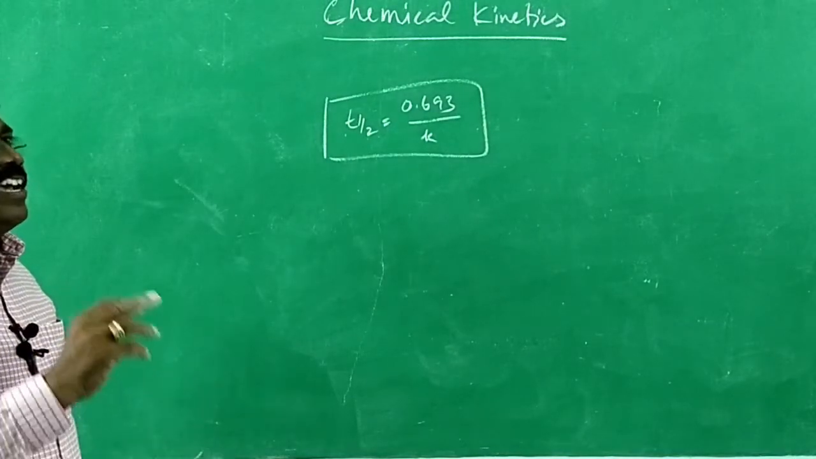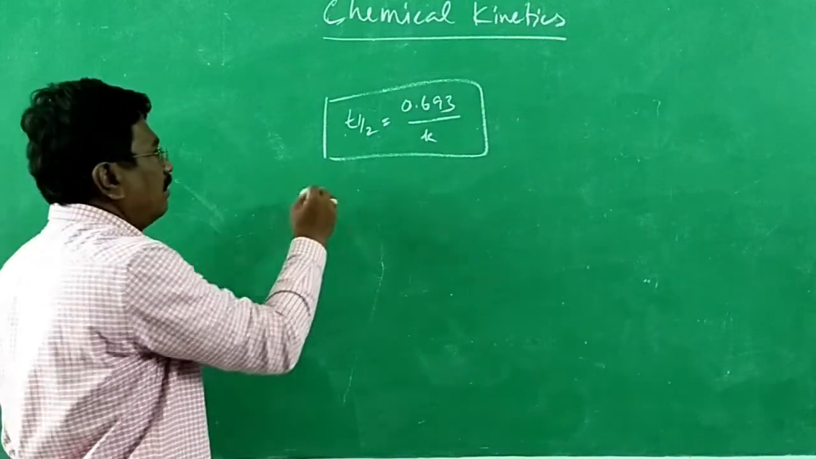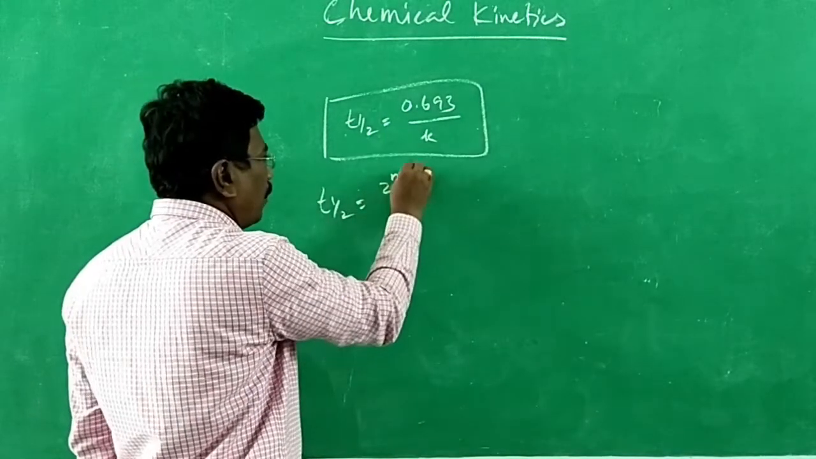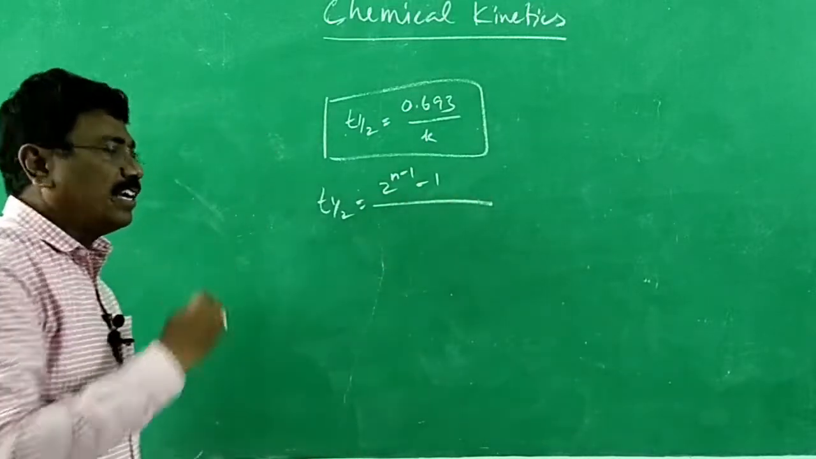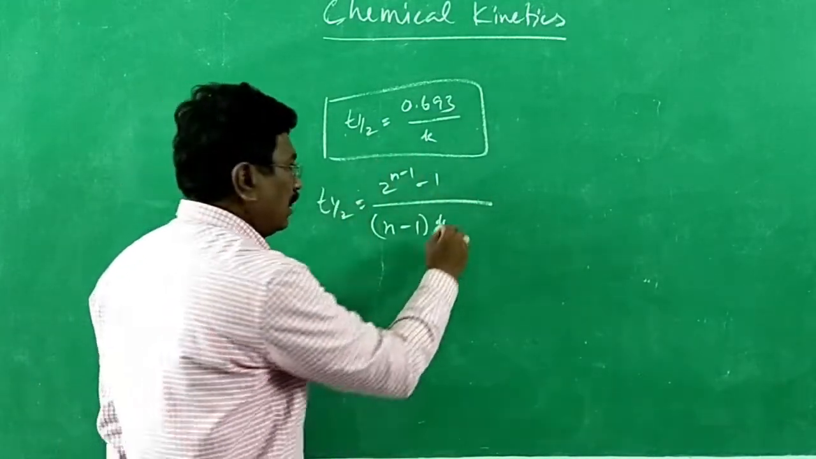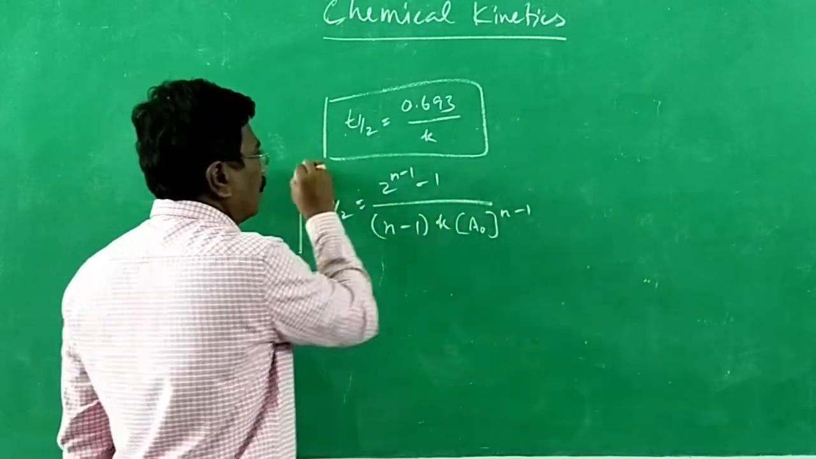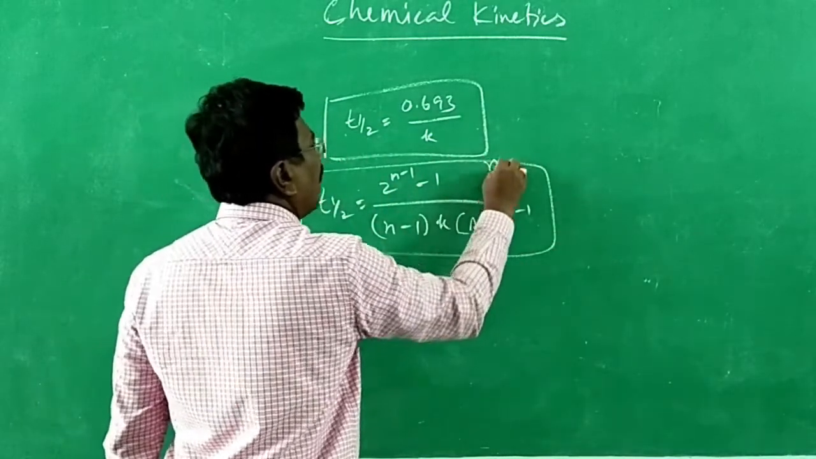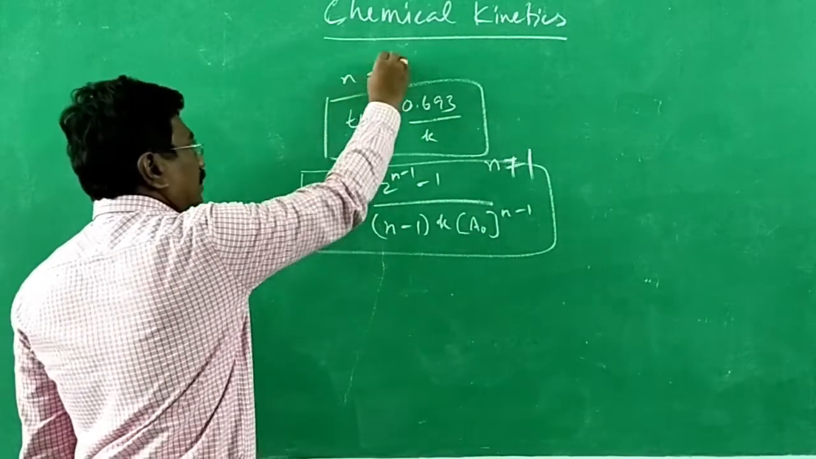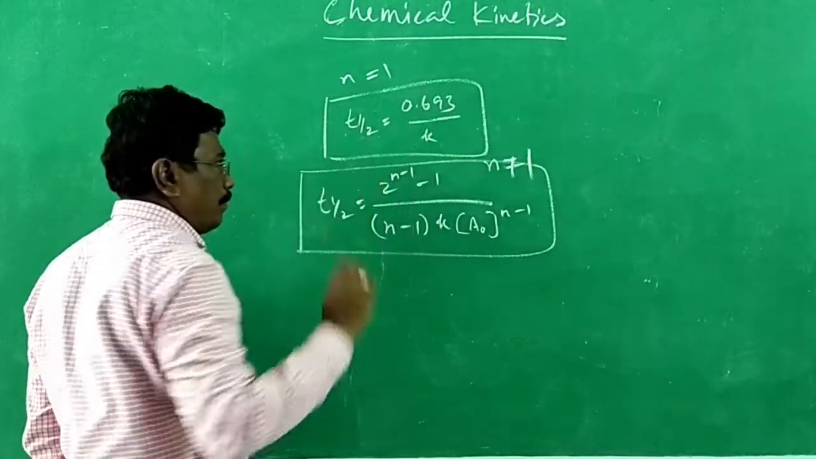For a zero order reaction, we can derive the half-life period. In general, t half is equal to (2 power n minus 1 minus 1) divided by (n minus 1) K into initial concentration to the power n minus 1. Always n minus 1. Don't forget, always n minus 1. It is for any order reaction other than 1. For a first order reaction, n is equal to 1. For a first order reaction, half-life period is independent of the initial concentration. And therefore,